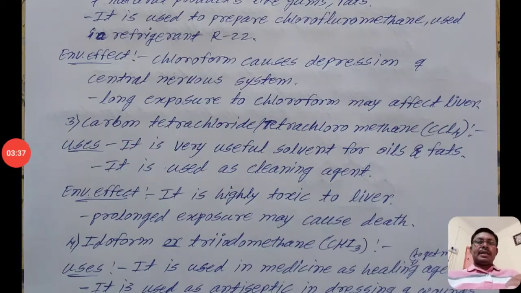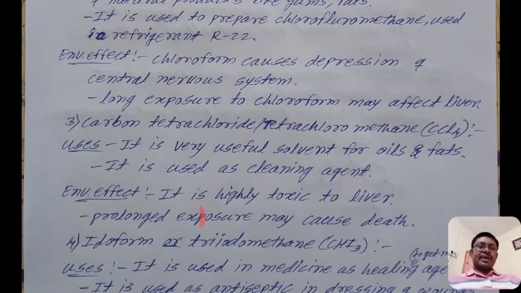The third one is carbon tetrachloride, or tetrachloromethane, which has the formula CCl4. The use of carbon tetrachloride is that it is a very useful solvent for oils and fats. It is also used as a cleaning agent.